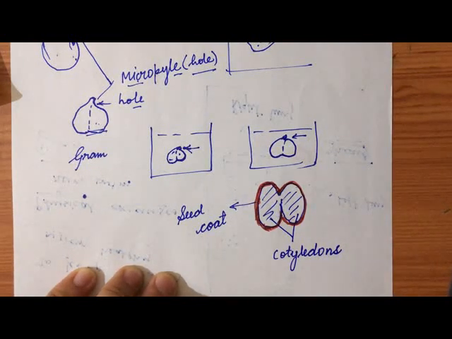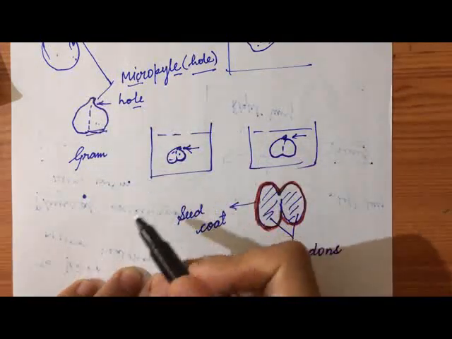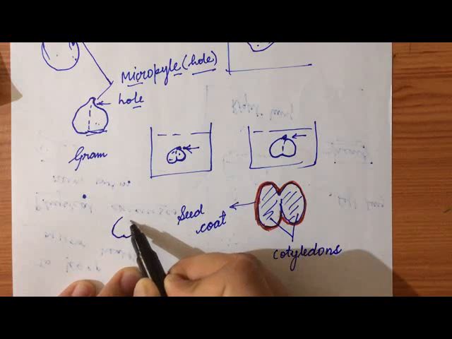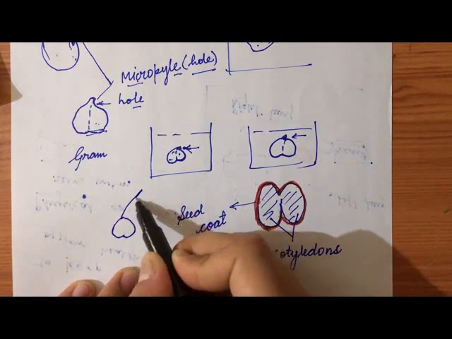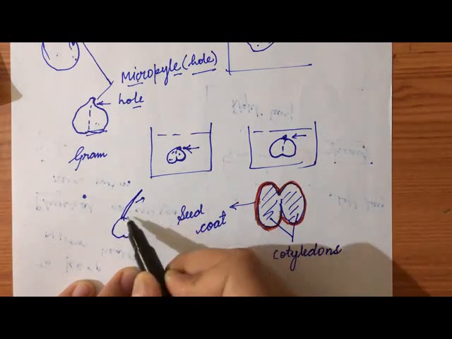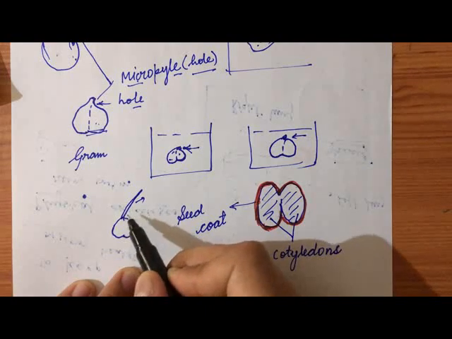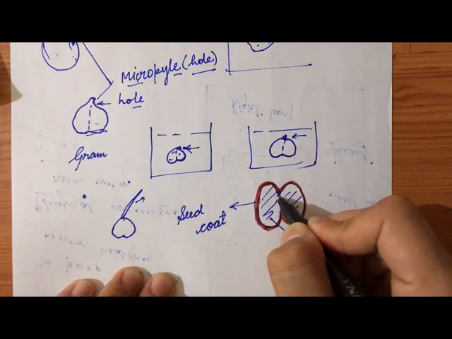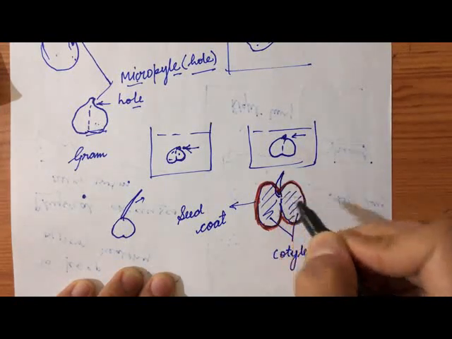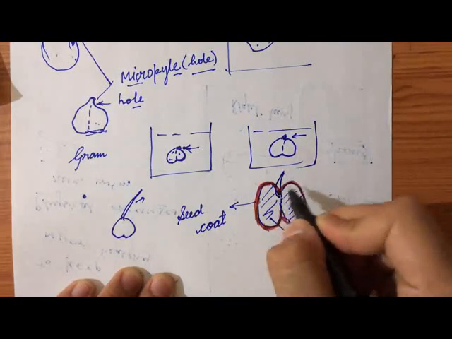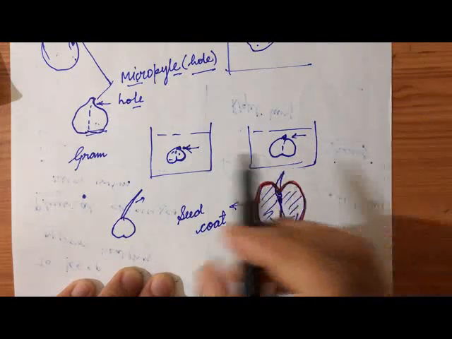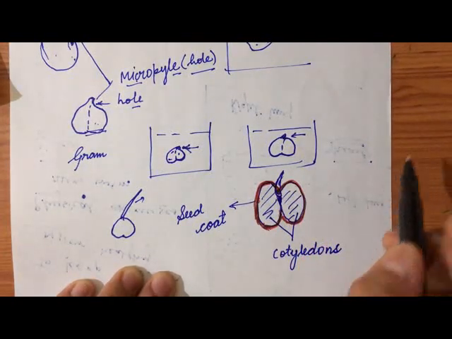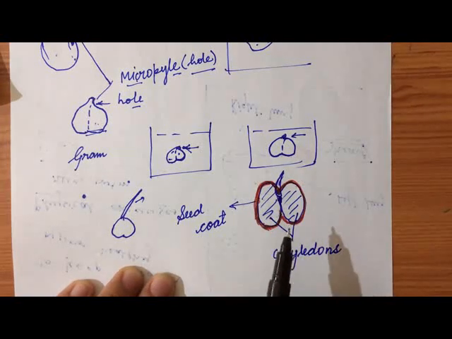Something white in color will come out of the chickpea. It appears from this part, generally from the micropyle, it opens up. So this was the parts of the seed.